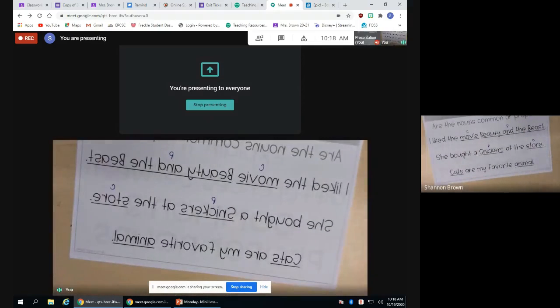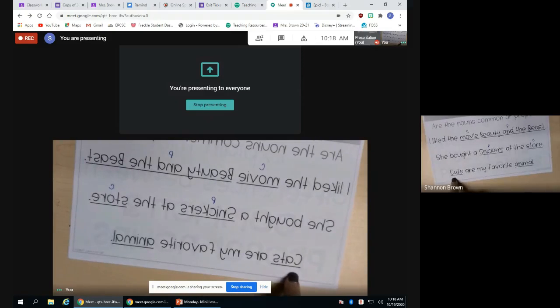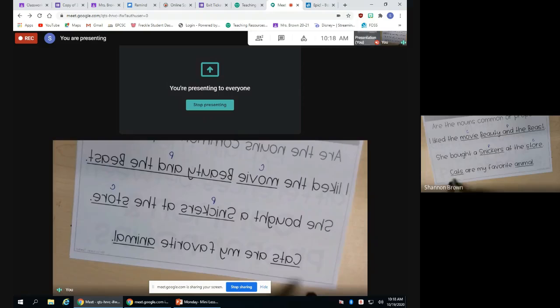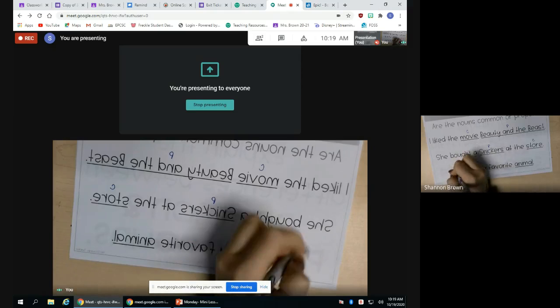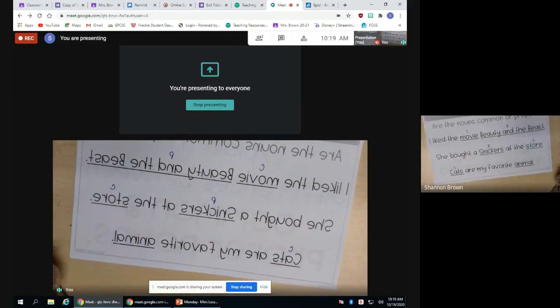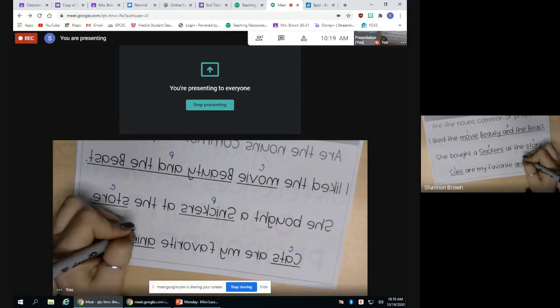Cats are my favorite animal. This is kind of tricky because regardless, the first word at the beginning of a sentence has to be capitalized. So you're really going to have to use your detective clues to figure out whether cats is a specific name or is it just a common noun. It is a common noun. Very good. And then animal would be a common noun.